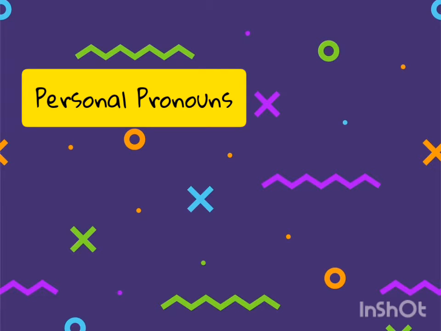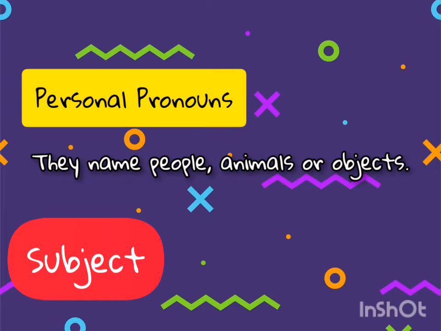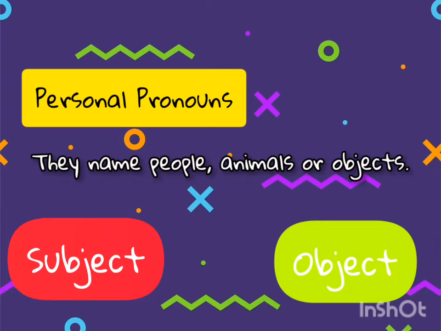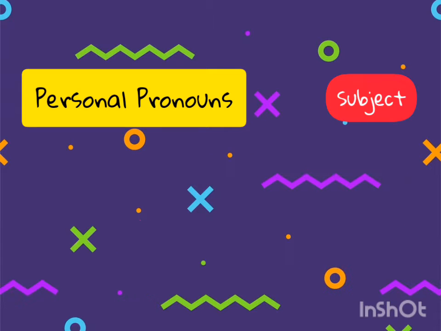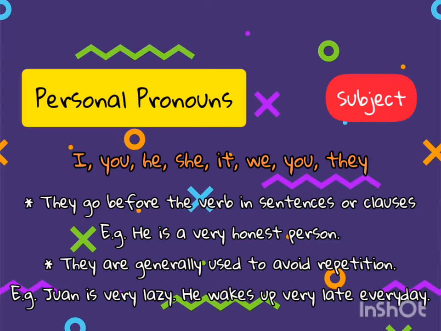Personal pronouns are the ones that name people, animals, and even objects. They can take 2 forms, subject or object form. Let's start with the subject form. As the name indicates, they are used in the position of the subject, that is to say, before the verb in a sentence or in a clause. It is common to use them so as to avoid repetition.